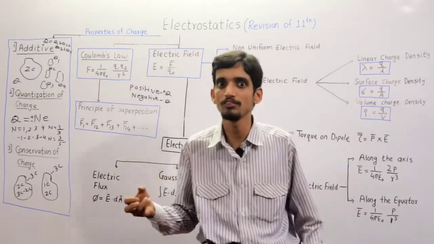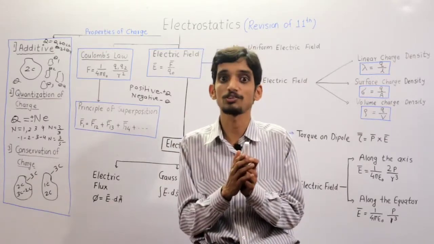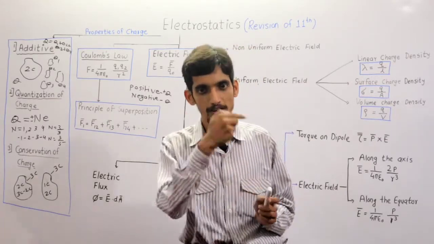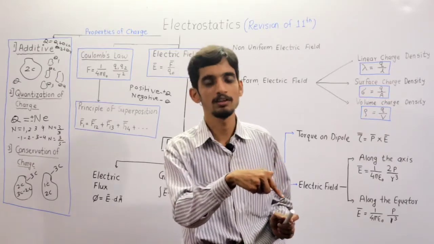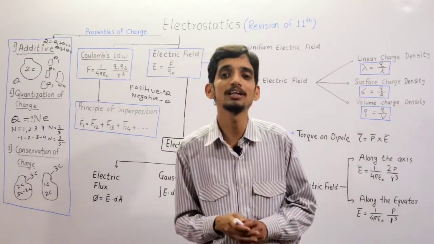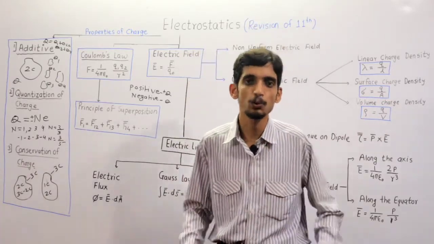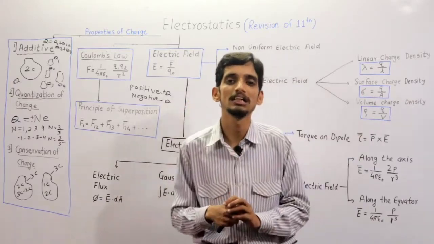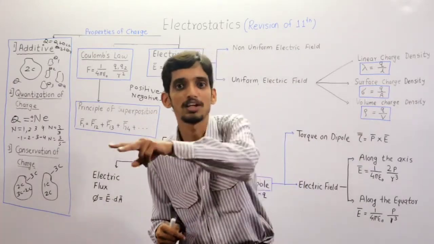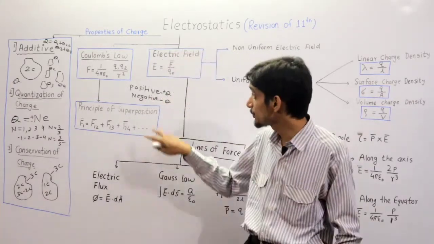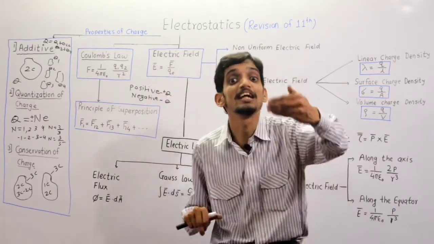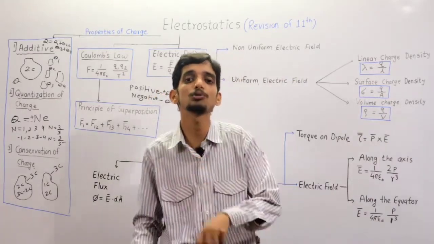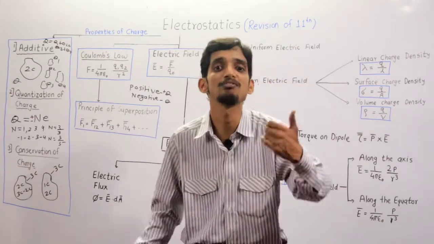And another body gains the electrons lost by the first body, so that second body now has an excess of electrons. So an excess of electrons is treated as negative charge. That's why there is positive charge and negative charge. This positive and negative charge concept was given by Benjamin Franklin.